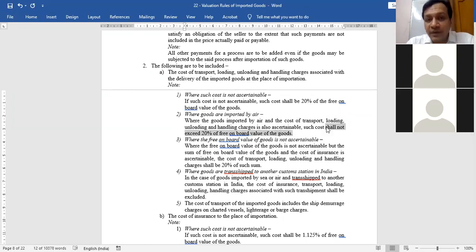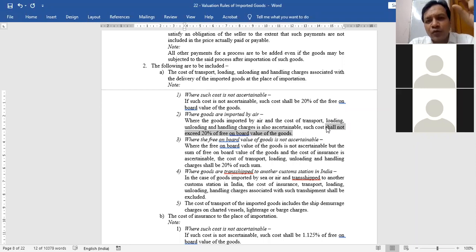If you have the transportation cost and handling cost available, your actual cost cannot exceed 20% of free on board value. Point clear? By default, if goods are imported by ship, then there is no restriction of 20%. Only if goods are imported by air, the rule says that your transporting and handling cost cannot exceed 20% of free on board value.